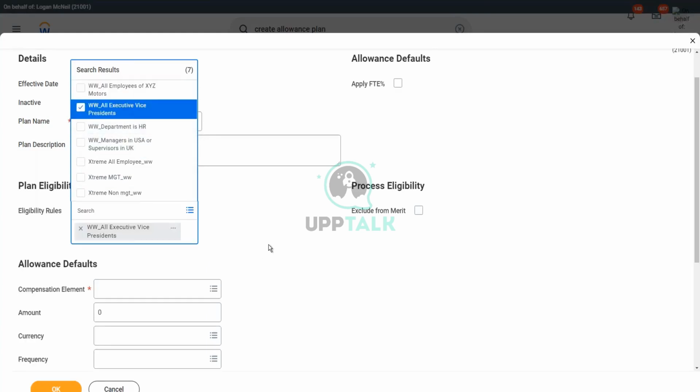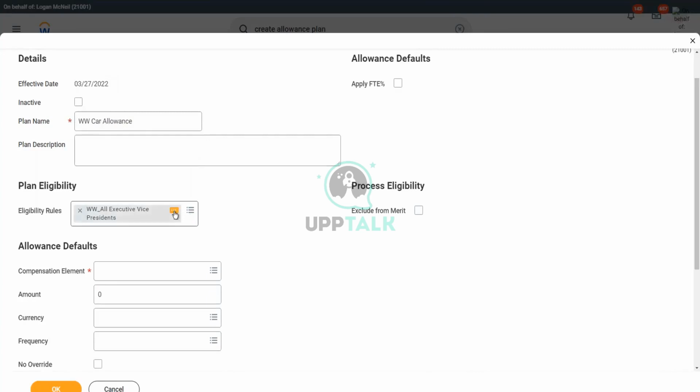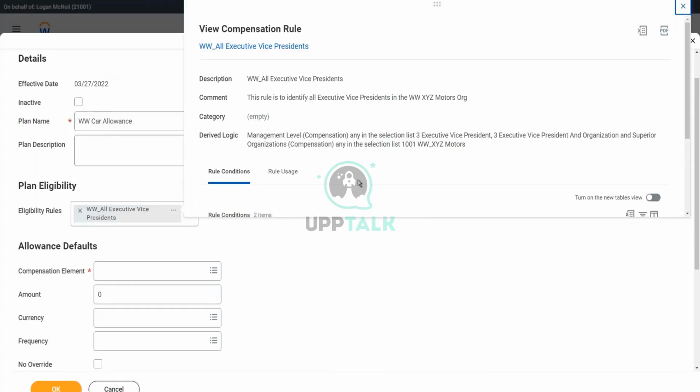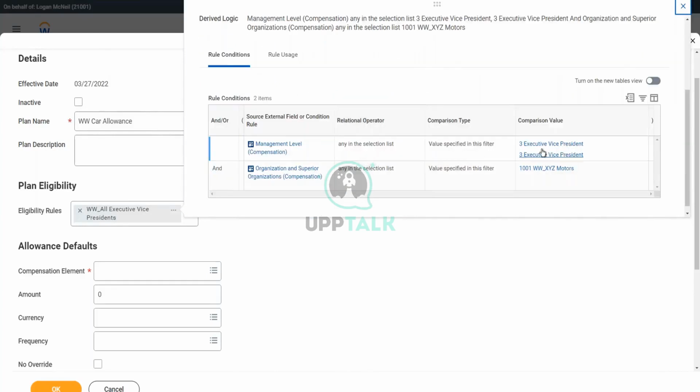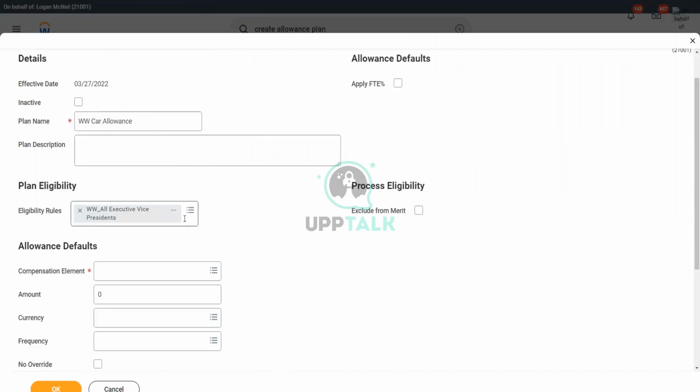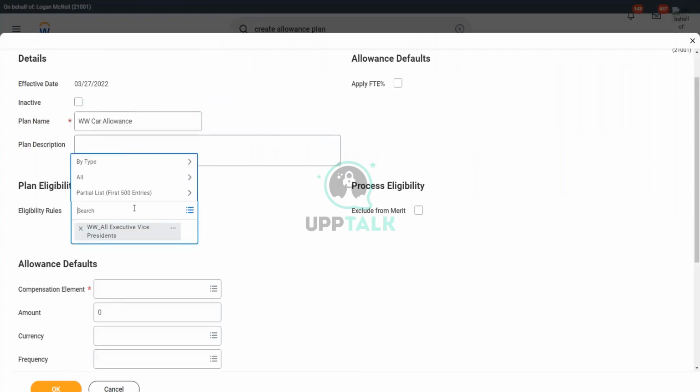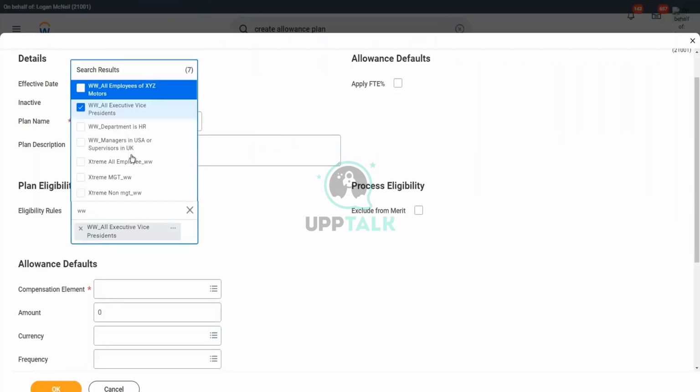All executive vice presidents, right? So let me look at the rule here. It says management level is executive vice president, and this is XYZ. I think we have to choose the other one. What is managers, that above?